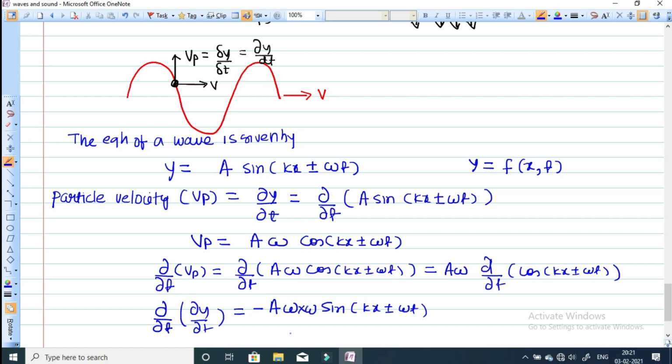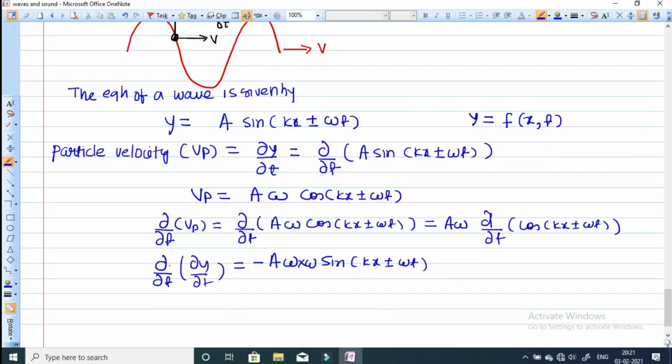Rearranging, d2y by dt square equals minus omega square into a into sine of kx plus or minus omega t.